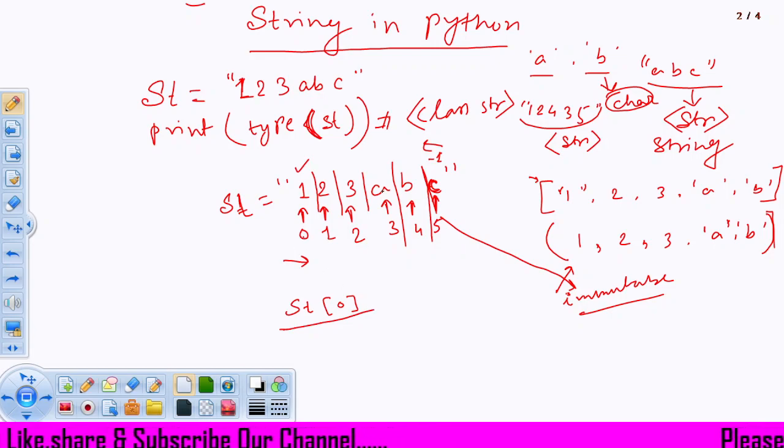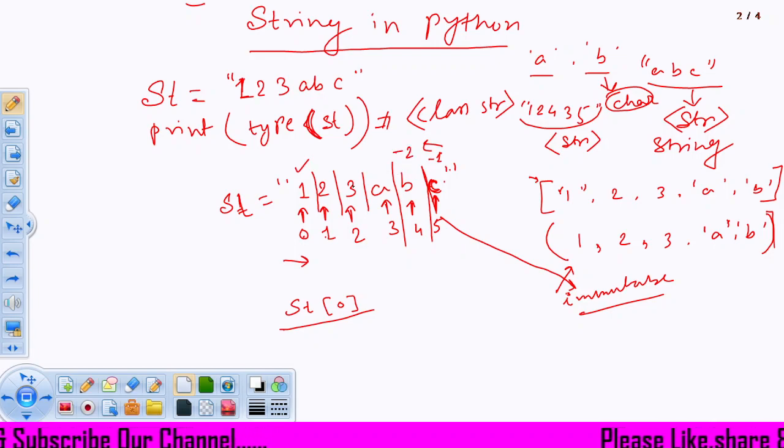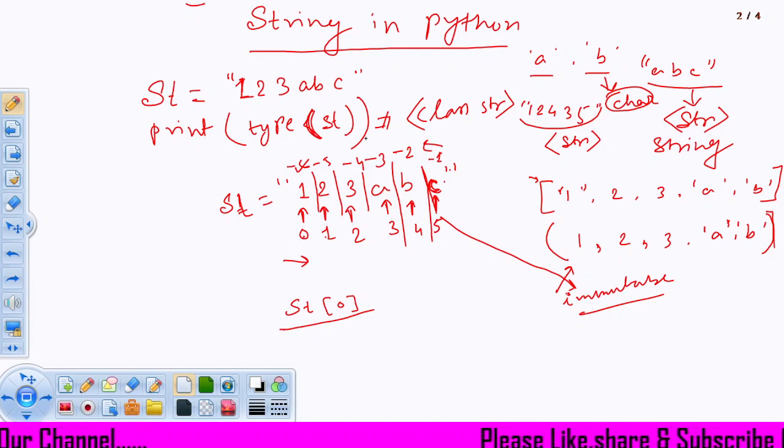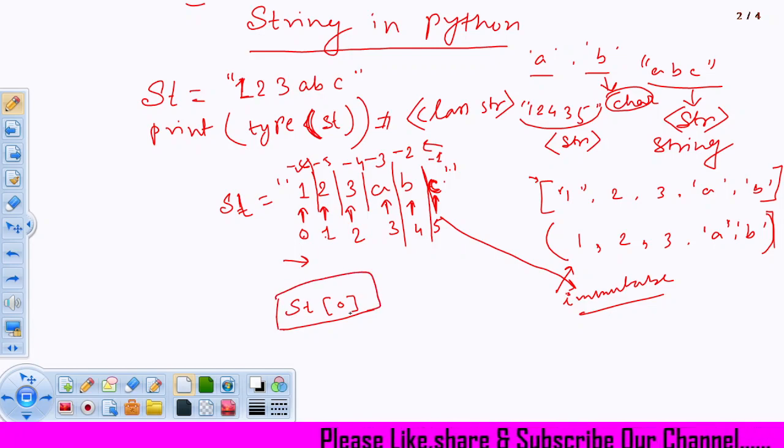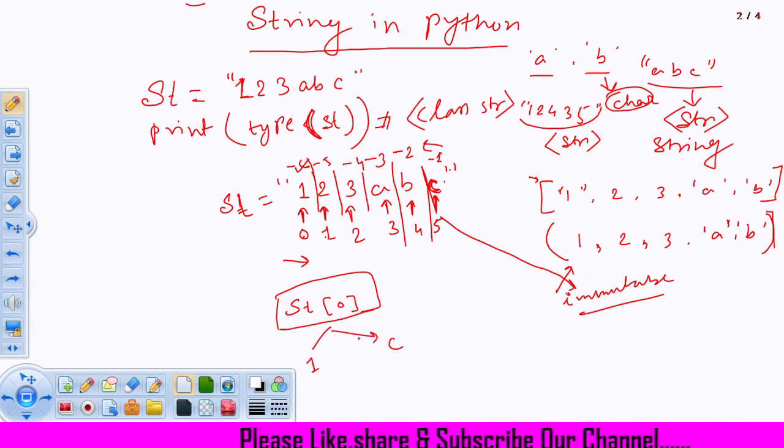That's why the indexing starts in two ways: one starts from 0, another starts from -1, then gradually continues -2, -3, -4, -5, -6. Otherwise it would crash, because if the last element and the first element had the same index, st[0] could have two values. It could be 1 or it could be c for the same string. So this will not happen in a string, or in the case of a list or a tuple.